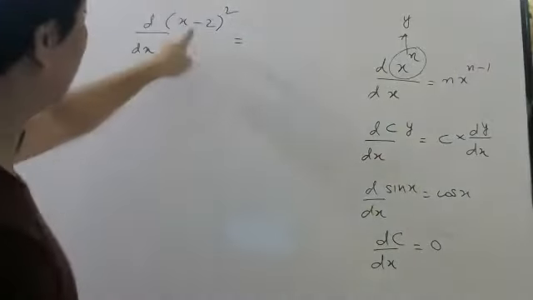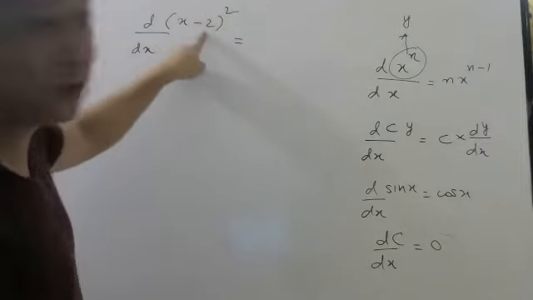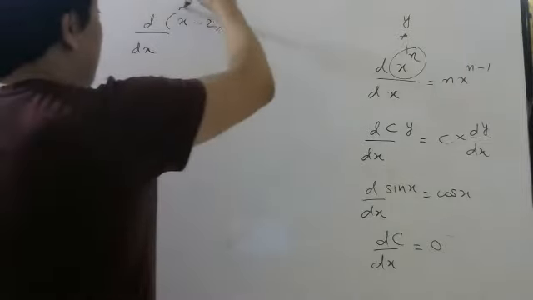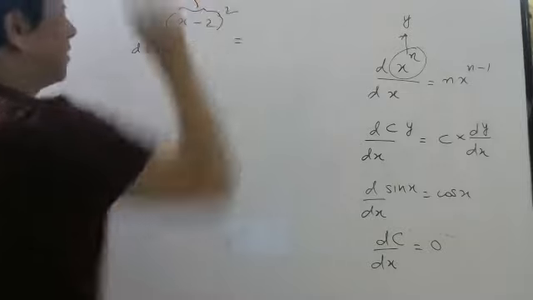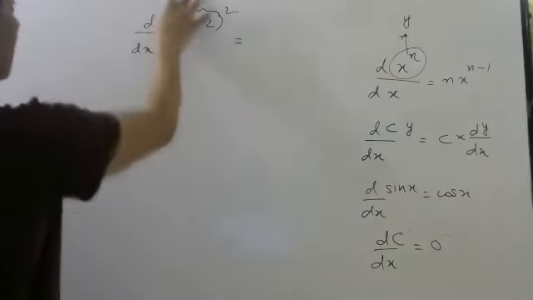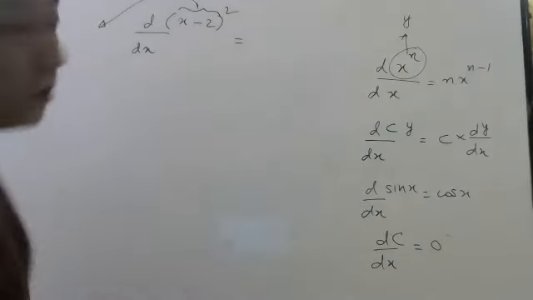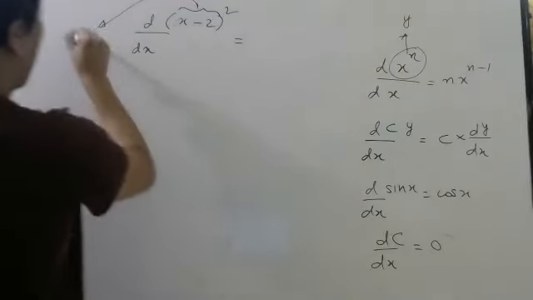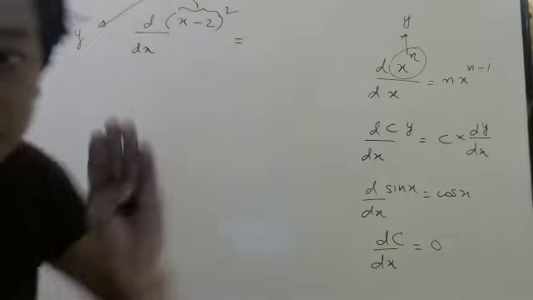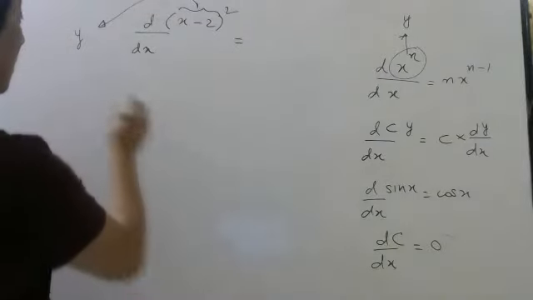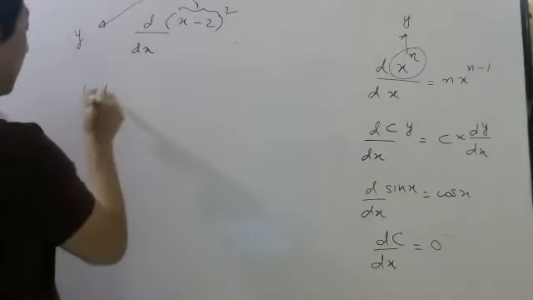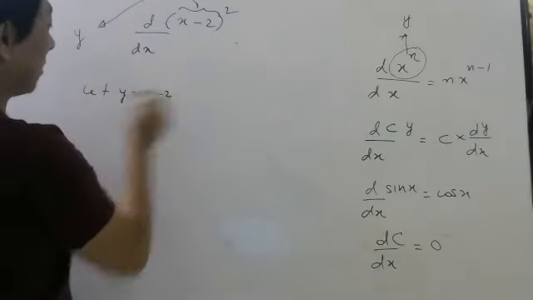This is not x power n. x minus 2 is there. So this itself is a function. Correct now? So what you can do, you can write this one as y. Think it is some other function y. Let y be equal to x minus 2.